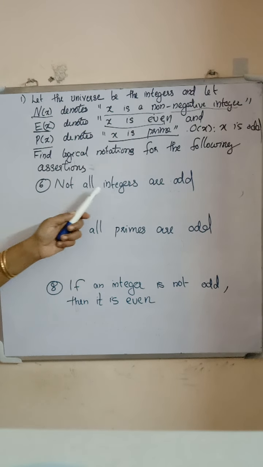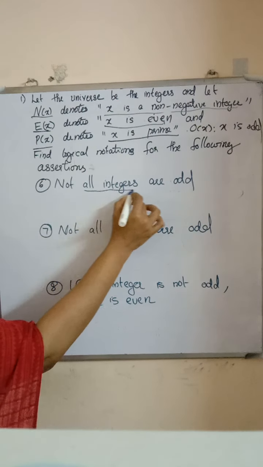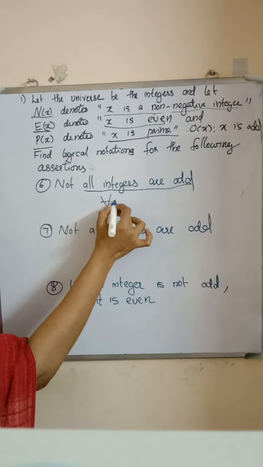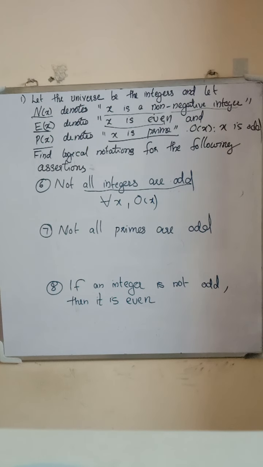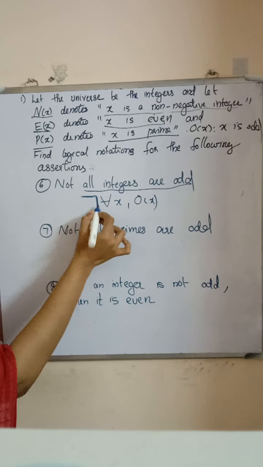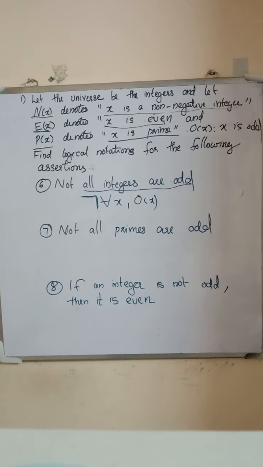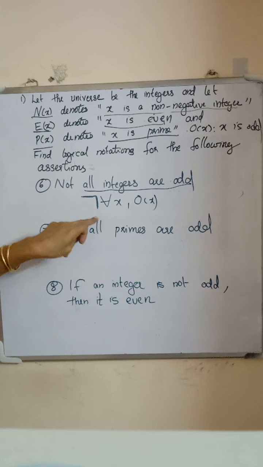Next is, not all integers are odd. How can we represent all integers are odd? For all x, o of x. Not all integers are odd is represented by putting a negation before for all x, o of x. That is, negation for all x, o of x.